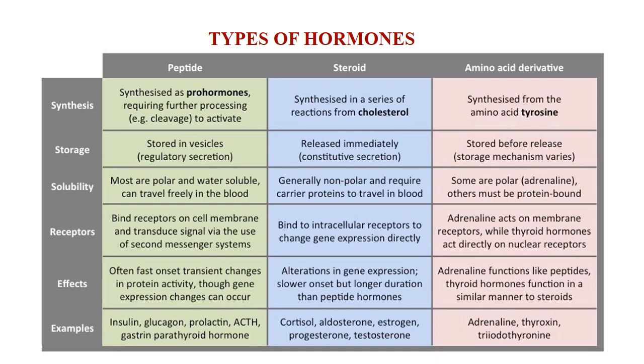So if the hormones are derived from amino acids like tyrosine and phenylalanine, then they are grouped under amino acid derivative hormones. If the hormones are derived from cholesterol, that is the fat source, then they are called steroid hormones. If the hormones are derived from the polypeptide chains of amino acids or the proteins, then they are called peptide hormones. This is the classification of the hormones.